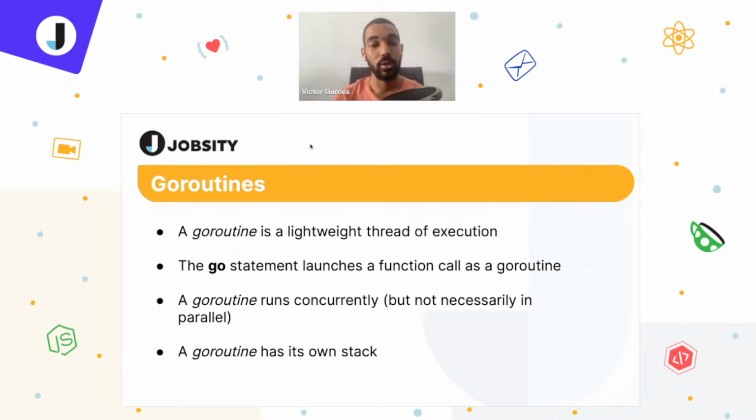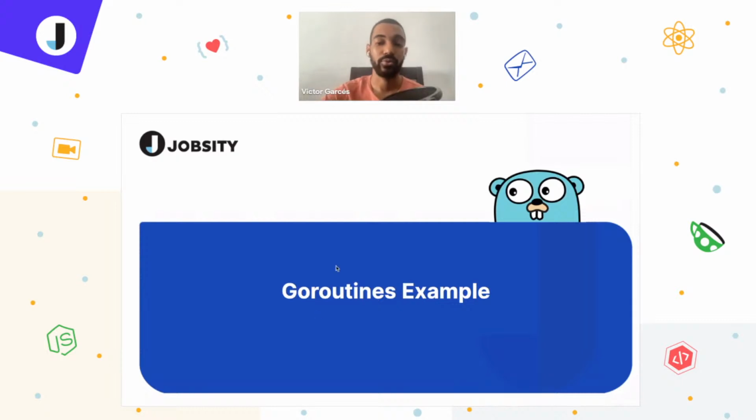The Go statement launches a function called as a goroutine. You will see in the code soon. And a goroutine runs concurrently, but not necessarily in parallel. That's the reason for the differentiation. And also, a goroutine has its own stack. That's to avoid problems with many goroutines accessing the same object or reference, which would make a headache of coding. So let's go to a goroutine example.